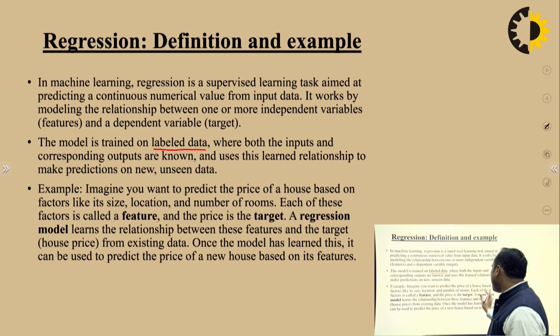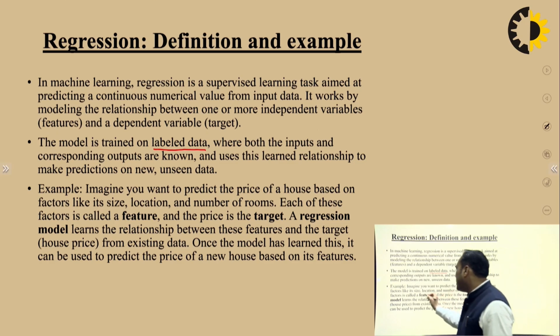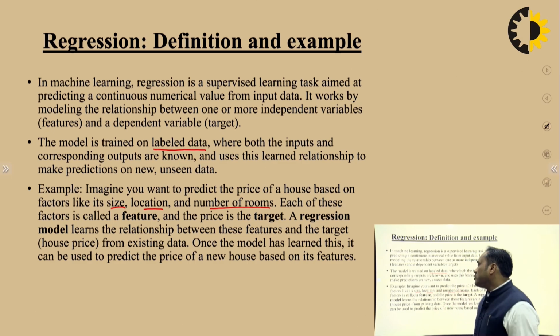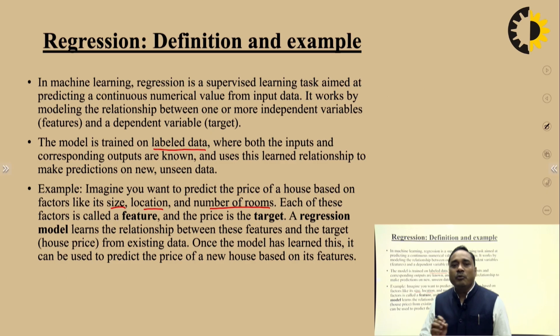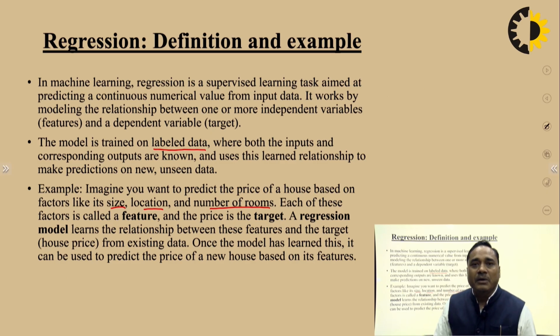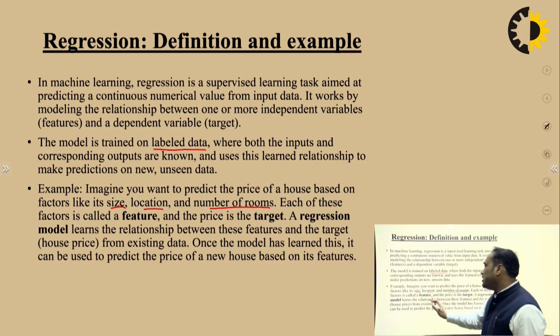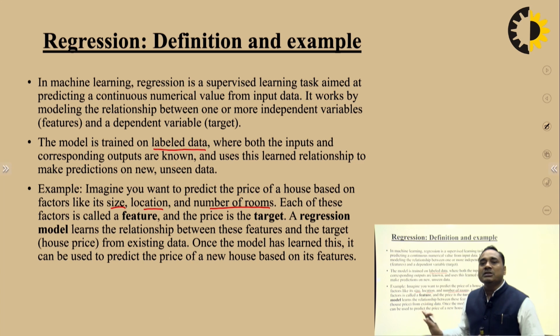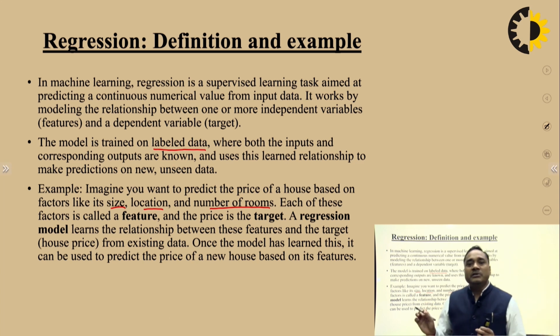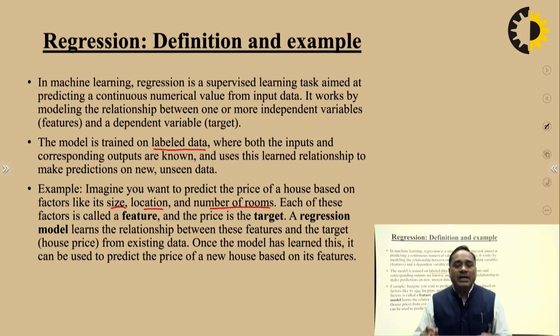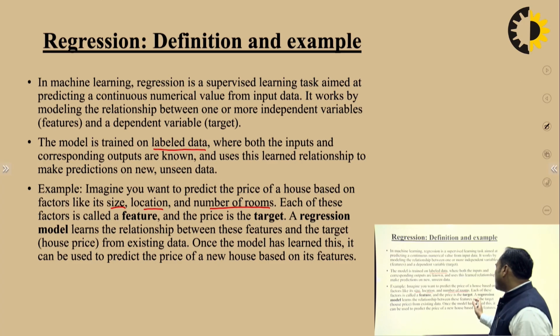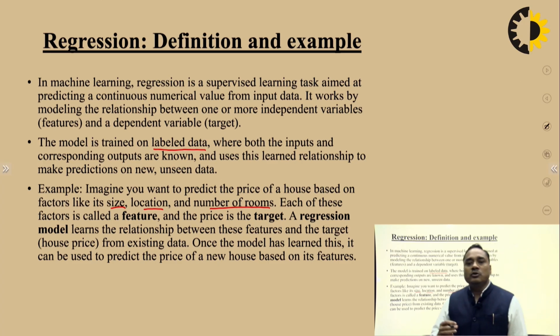The price of the house is based on factors like size, location, and number of rooms. These are the three important key points with the help of which we are going to predict the price of the house. Each of these factors is called a feature, because these are the features or variables of the house. With the help of that we are going to predict the cost. And the price is the target. So what is the target? The target is what we are going to predict, the price, the cost of the house.